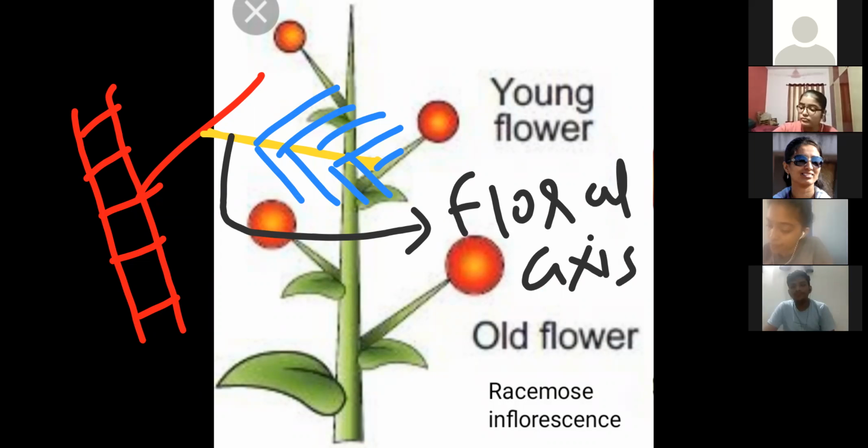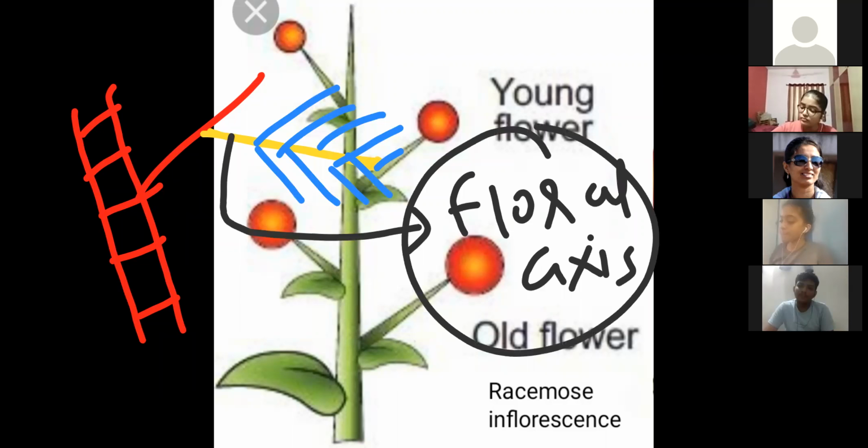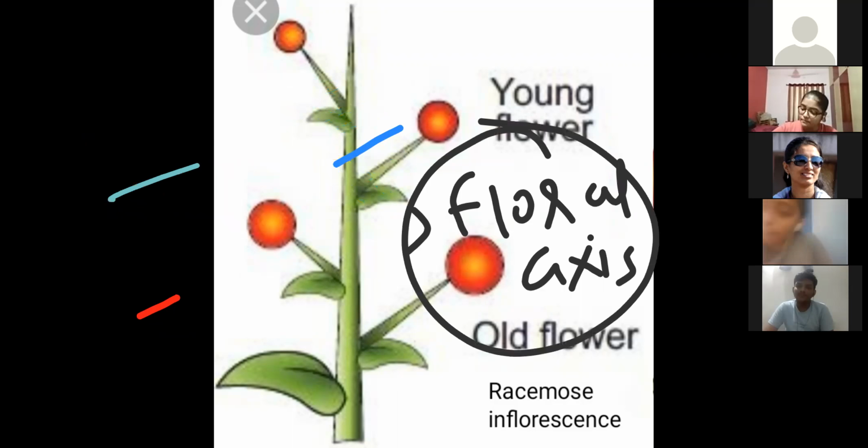That axis of a stem on which flowers are born, we call the floral axis.